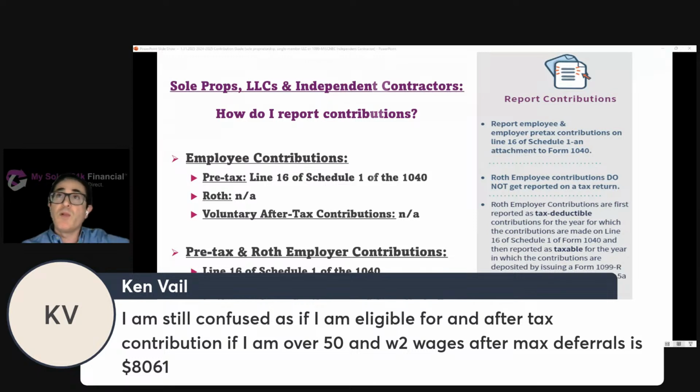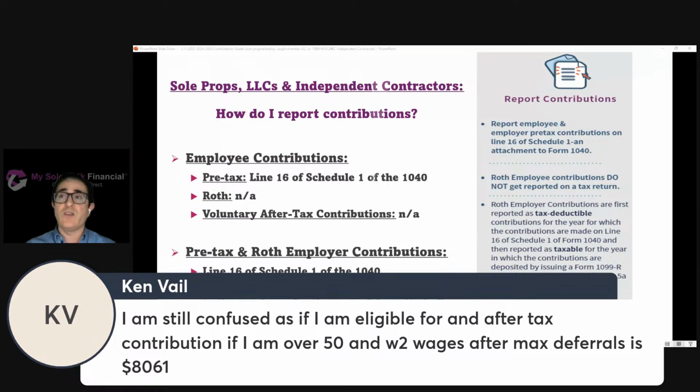We're assuming they would have set up the plan on or before December 31st, 2024. So they'd still have time, for example, to make that employee contribution. They would now be able to make an additional $8,000 as a voluntary after-tax contribution, right? Because the voluntary after-tax contribution limit is 100% of their wages, dollar for dollar, up to the overall limit.